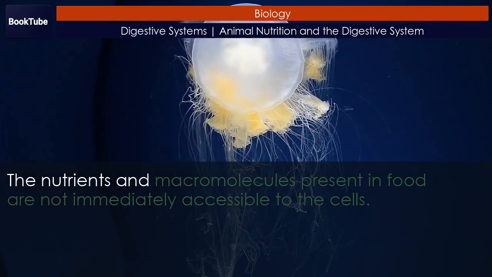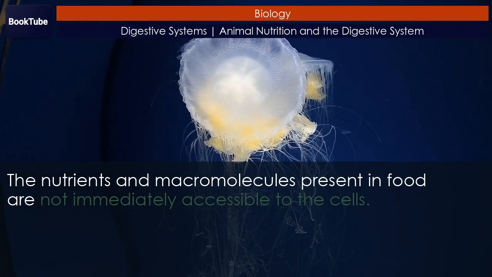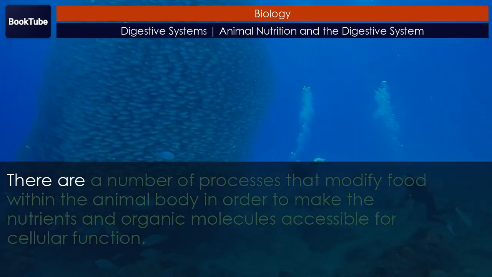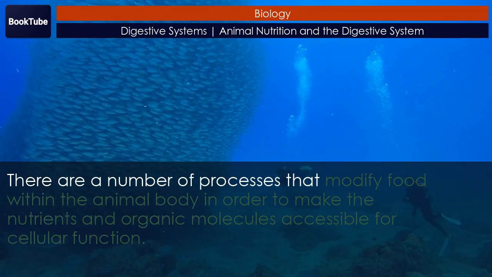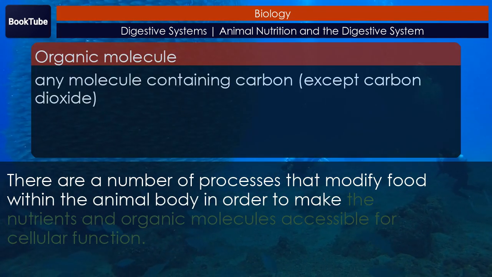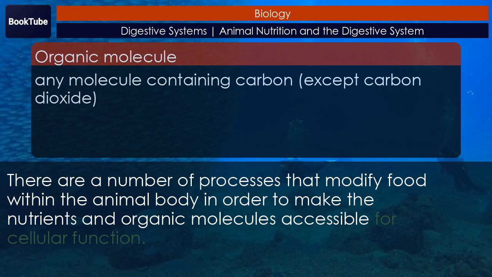The nutrients and macromolecules present in food are not immediately accessible to the cells. There are a number of processes that modify food within the animal body in order to make the nutrients and organic molecules accessible for cellular function.